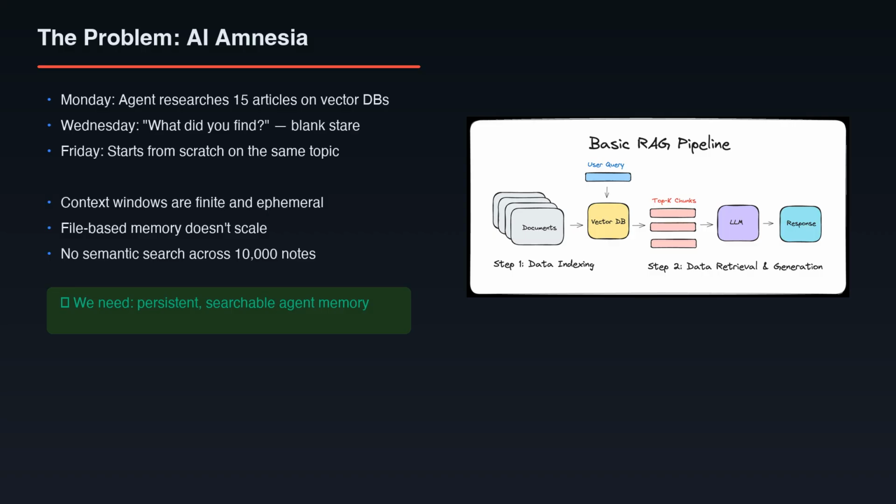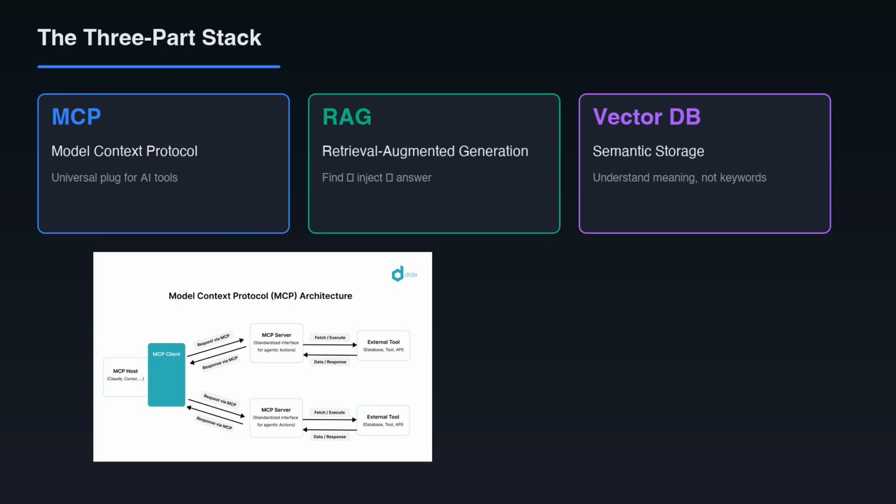What if your AI agent could build a permanent searchable knowledge base from everything it encounters? Every web page, every PDF, every conversation insight, indexed, embedded, and retrievable in milliseconds. That's what we're building today. The stack combines three technologies.